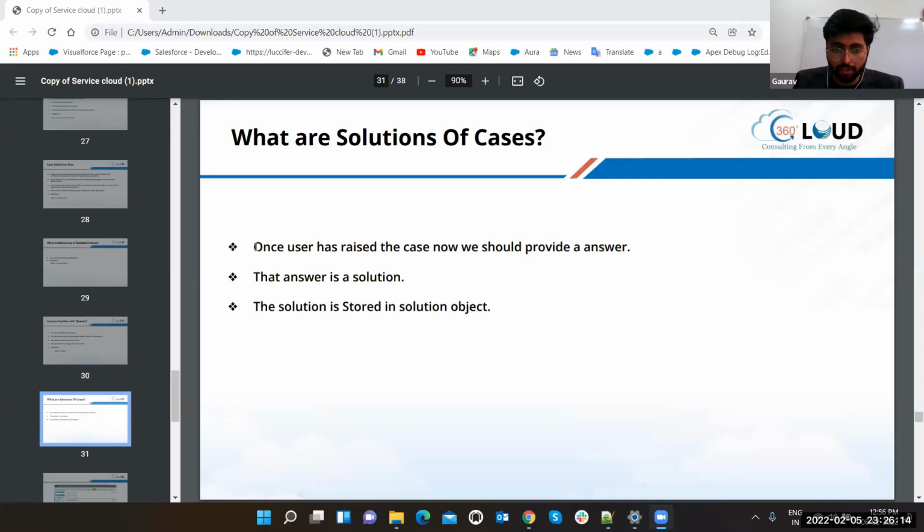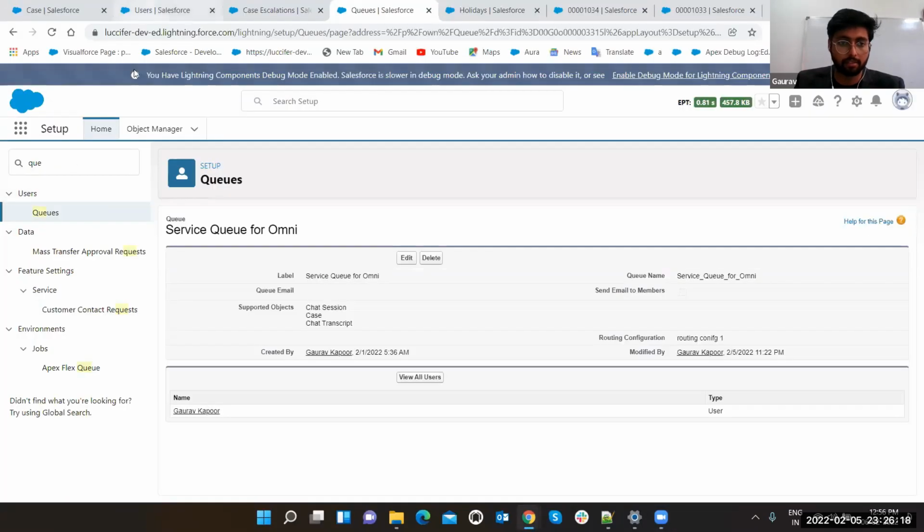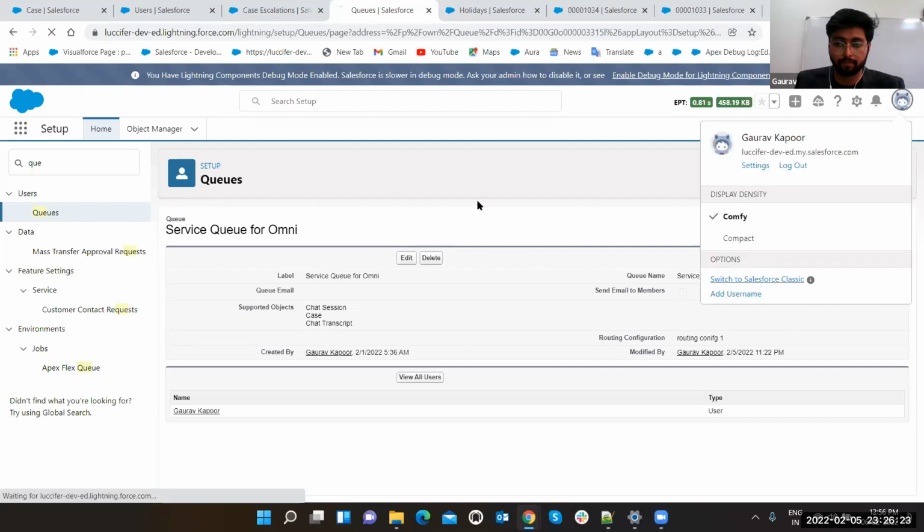So basically, solution is an object in the case only, in Salesforce. Let's see. Let's convert this into Classic view.